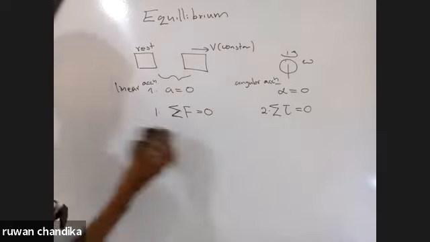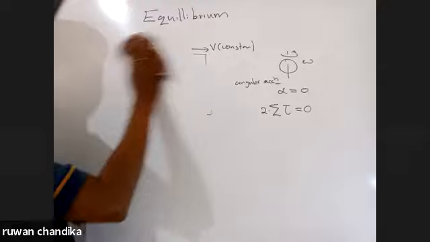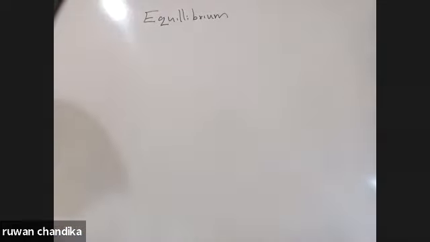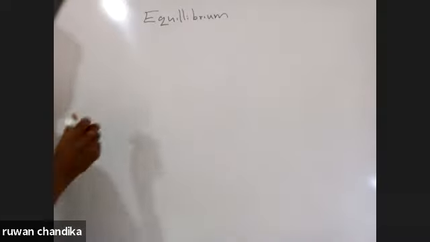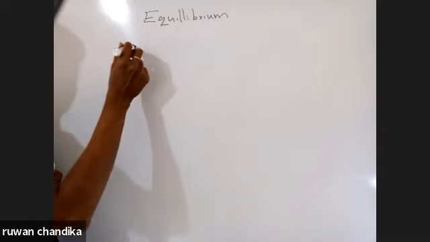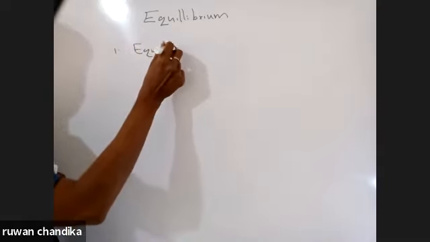Now we are going to study the equilibrium of a body under some conditions. First, equilibrium under two forces.